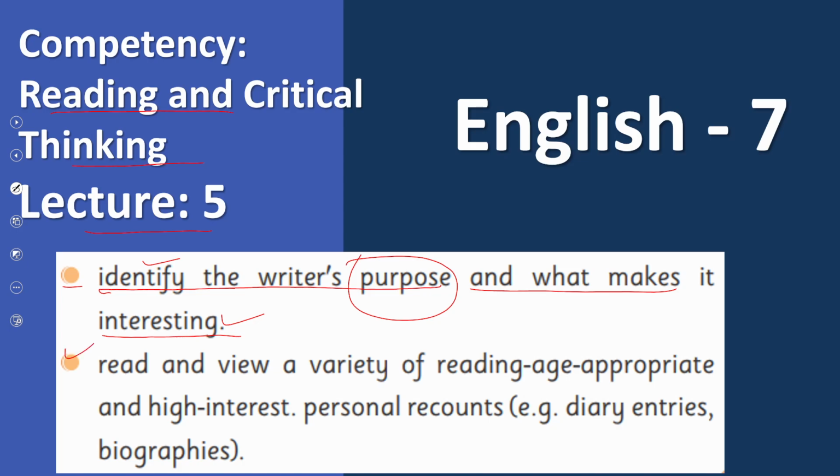And the second SLO: read and view a variety of reading, age appropriate and high interest. Personal recounts. So what is personal recounts? Diary entries and biographies. So these are the two SLOs.